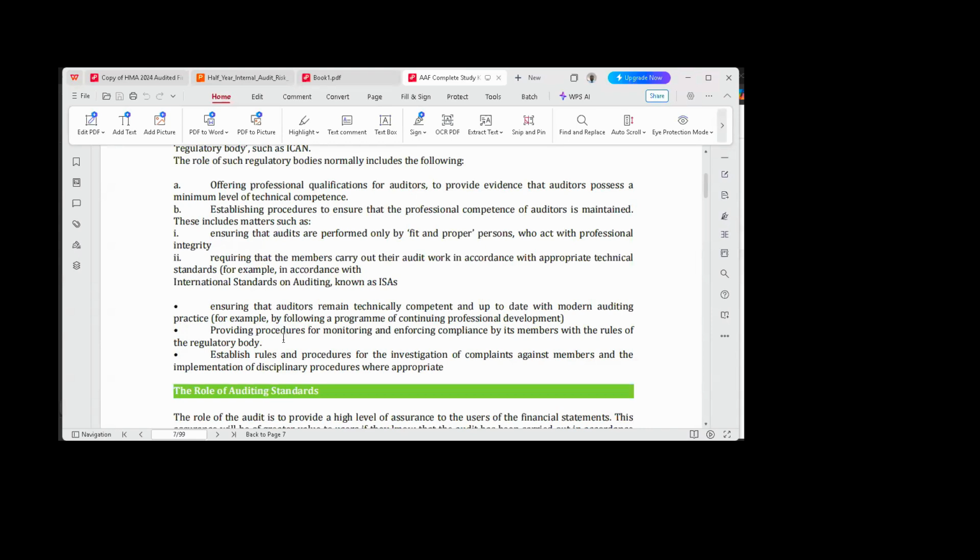It's been a while. This is the first time in a long while that I've heard of this. There was a time that a former ICAN president was also reported and investigated. She's a lady, a past ICAN president. Her friend said that she borrowed 25 million naira from her to do a business, and unfortunately, she didn't pay back. She didn't pay the principal. She did not pay any interest. That was why she reported the matter to the disciplinary tribunal. And the past ICAN president came on board and explained her own side of the story.